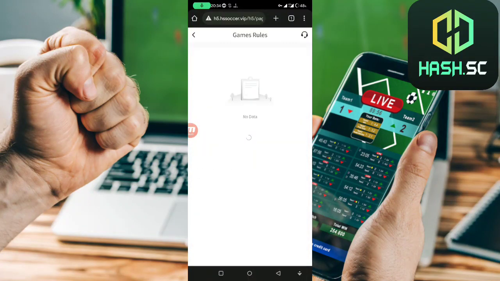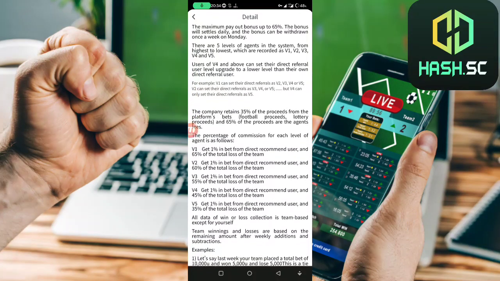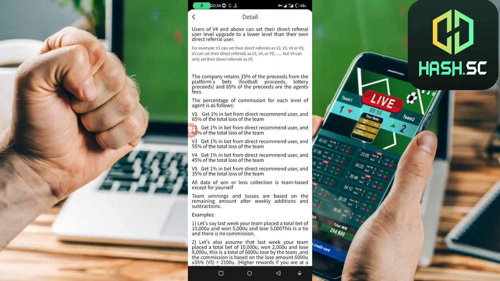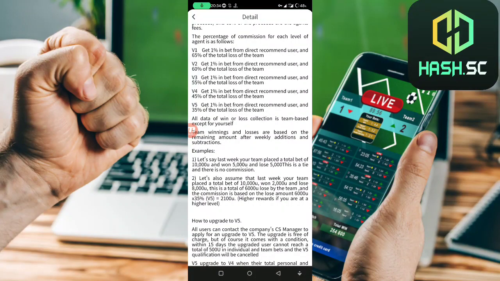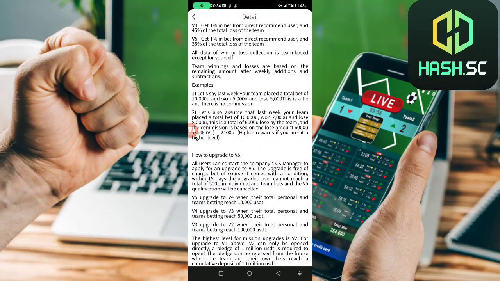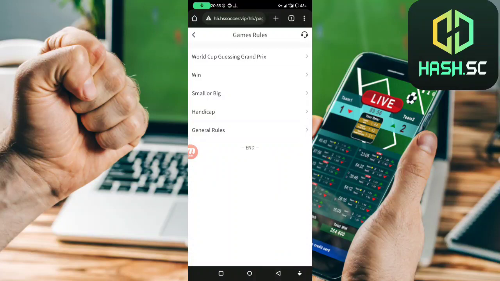Let's talk now about the World Cup. Yeah, guessing Grand Prix. As you see, we have many things here. As you see, if you want to read this page, you have everything here. Yeah, how to upgrade and how much is the commissions and how much every VIP wins, and also we have the wallet address if you want to check every transaction made on this address, and you have the manager Telegram if you want to contact them.